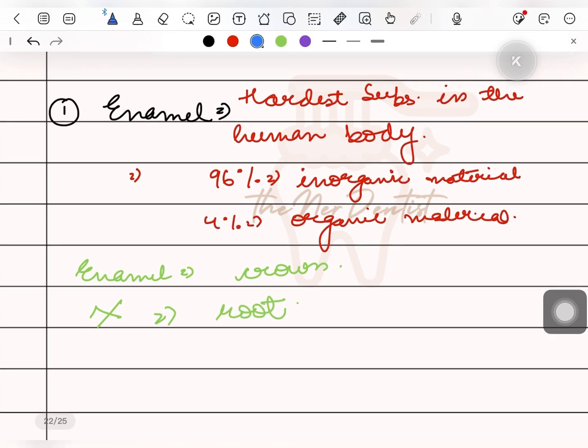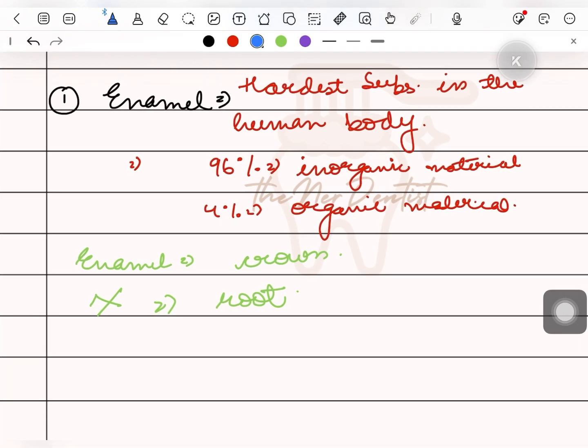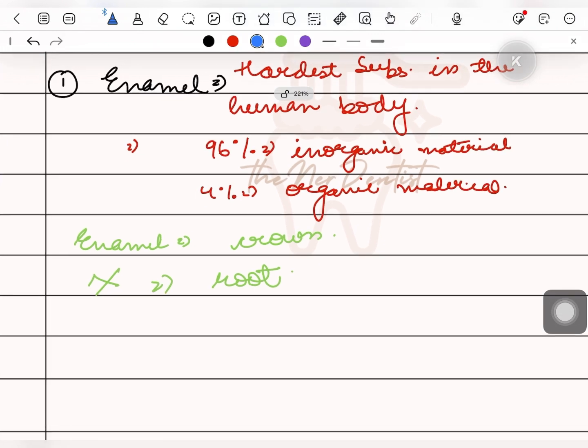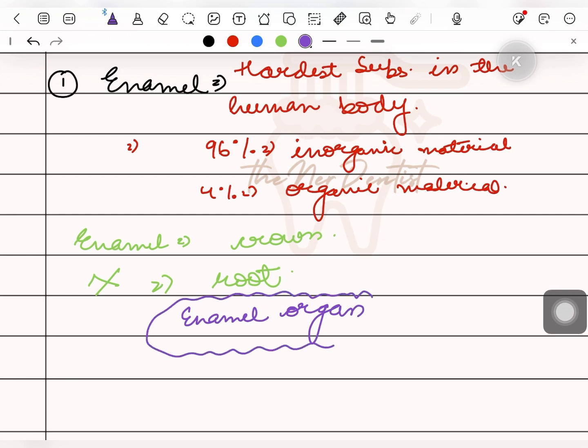Enamel, unlike dentine and cementum or bone, does not show a continuous formation throughout life. Once the crown formation is complete, no more enamel is deposited. Therefore, we can say that once enamel is lost, no new enamel is formed in a tooth. Enamel develops from the enamel organ. This is also a viva question: what does enamel develop from? It develops from the enamel organ.